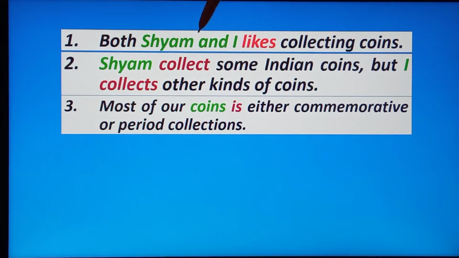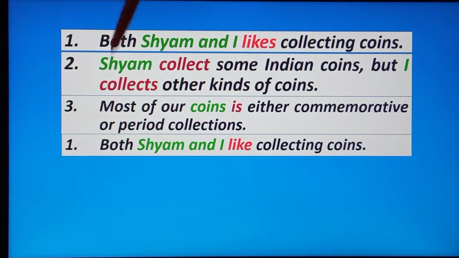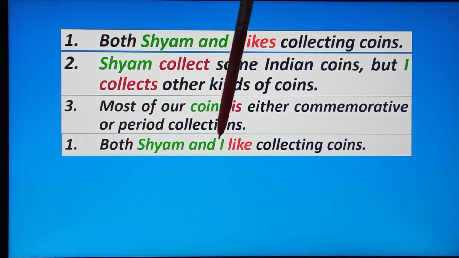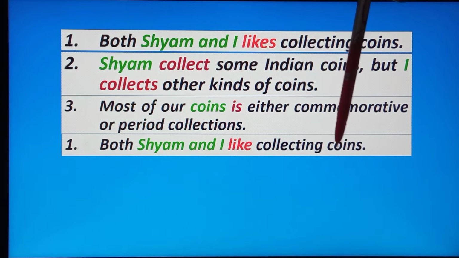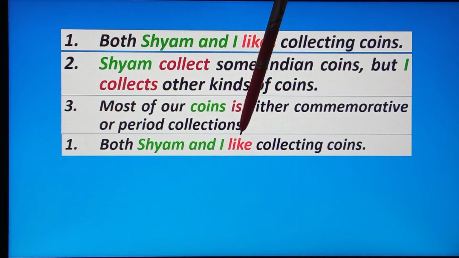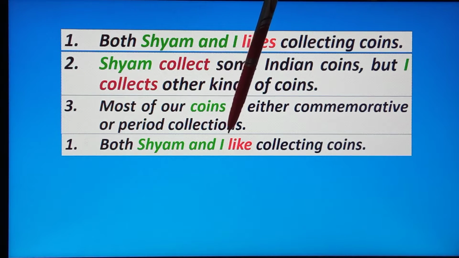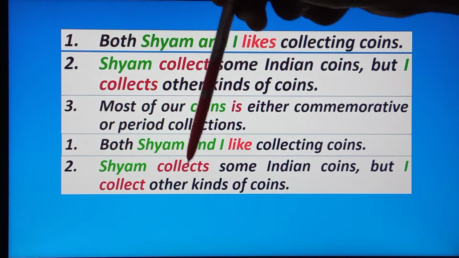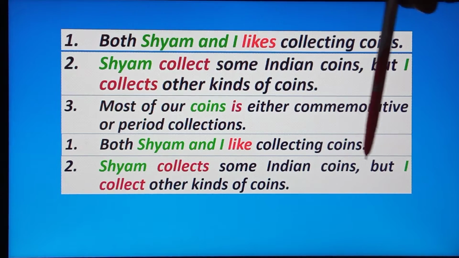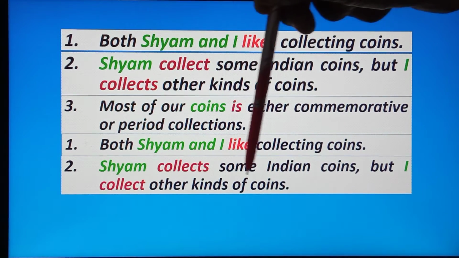So what will be the correct sentences? Number one: both Shyam and I like collecting coins. This is correct because the verb like agrees with the subject I. Number two: Shyam collects some Indian coins, but I collect other kinds of coins.